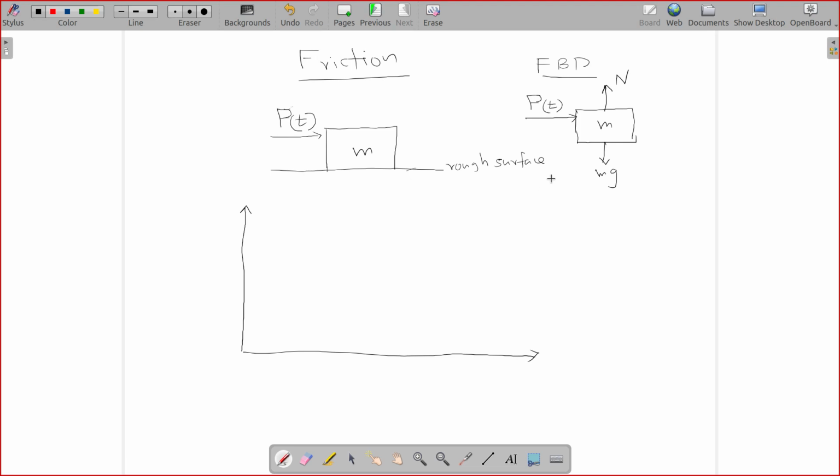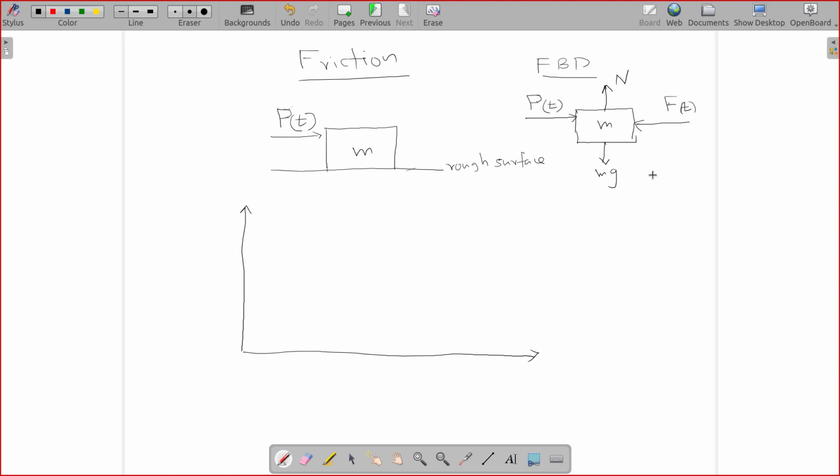For simple cases, we use quantities like coefficient of friction to address the issue. So the frictional force from the surface will be opposite to that of the external force.